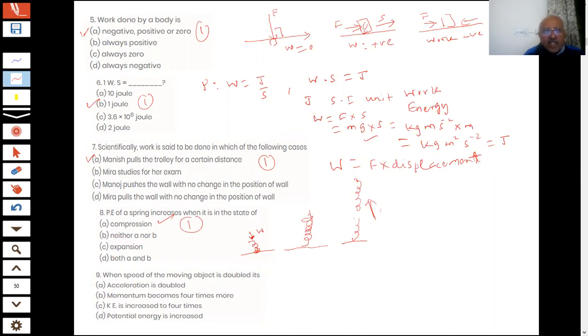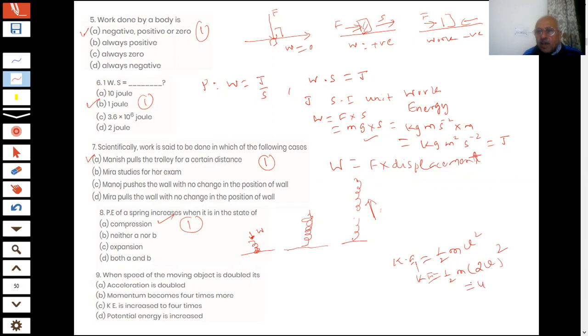Next question on the screen, students. When the speed of a moving object is doubled, the acceleration is doubled, momentum becomes 4 times, kinetic energy is 4 times, potential energy is increased. So the C part is the answer, kinetic energy is increased to 4 times. Okay? Kinetic energy is given by the formula half mv squared. So when velocity is doubled, then what will happen? With v squared, the kinetic energy will become 4 times.